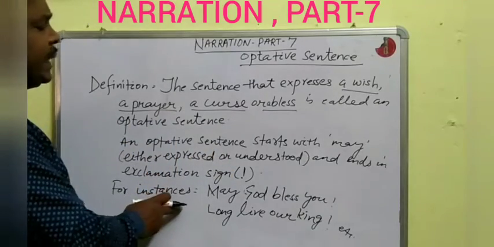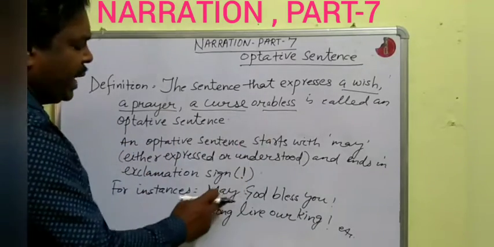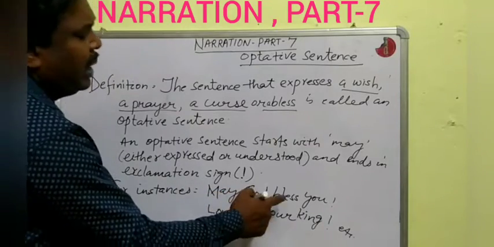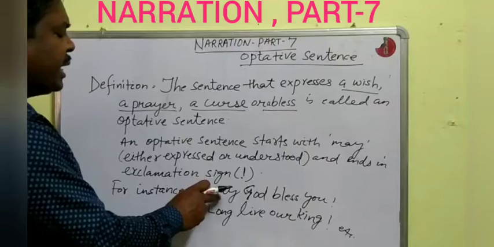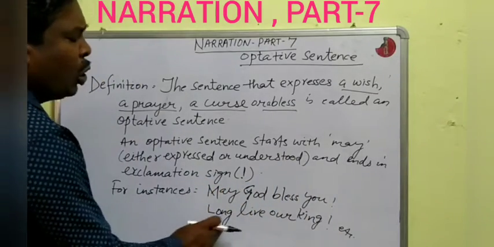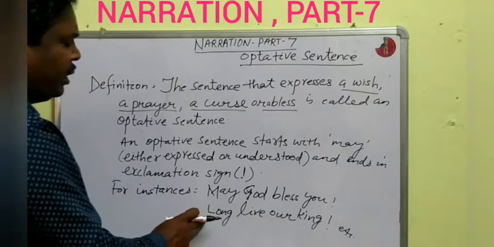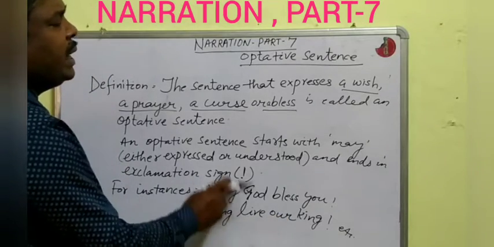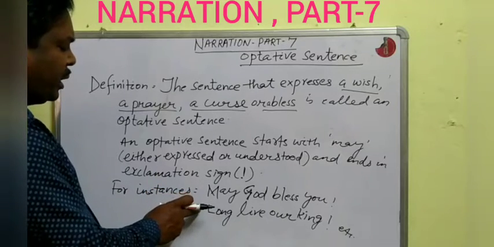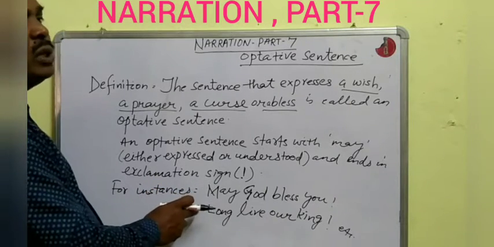For instance, starts with may: May God bless you! The sentence starts with may and ends in an exclamation sign. Long live our king! Here, long live our king is an example of an optative sentence, but it does not start with may.